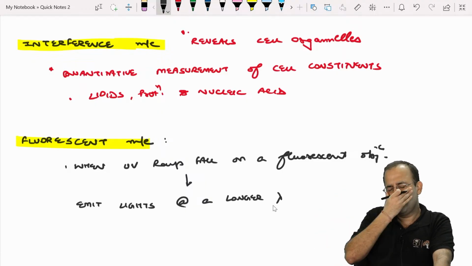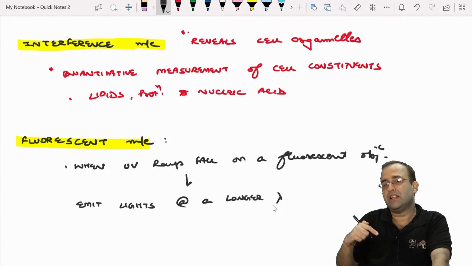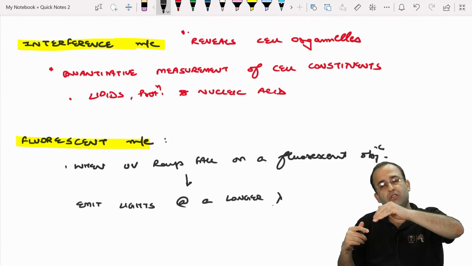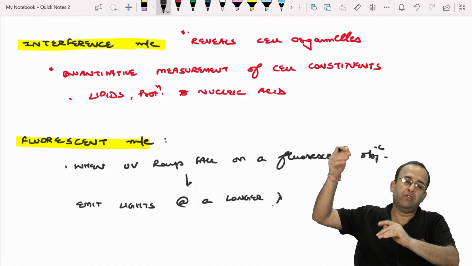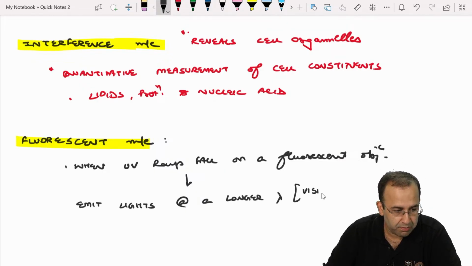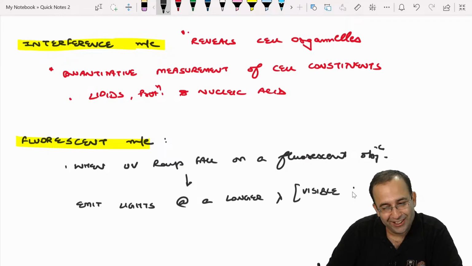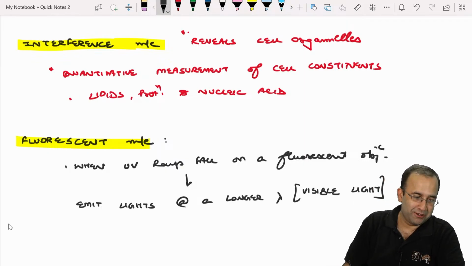Remember that 11th, 12th class physics: longer is the wavelength, less is the energy. So when light is hitting a fluorescent object, obviously some energy will be lost. That is why the emitted light is of higher wavelength, and this higher wavelength becomes visible light. That is fluorescent microscopy.